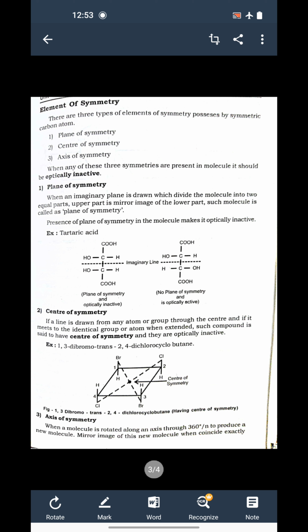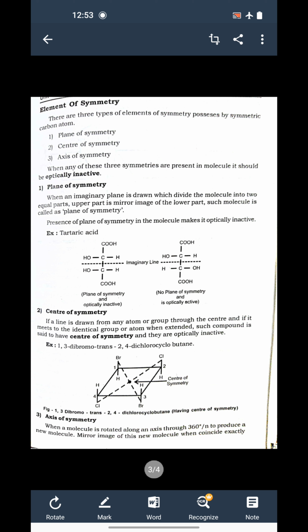So let's see what these three kinds of symmetries are. Now the first one is plane of symmetry. For that, you can see we are taking the example of tartaric acid. So what is the structural formula for tartaric acid? You can see here COOH, CHOH, again CHOH.